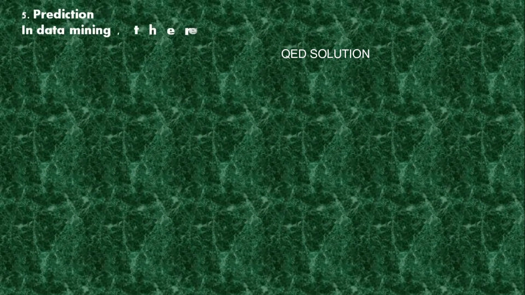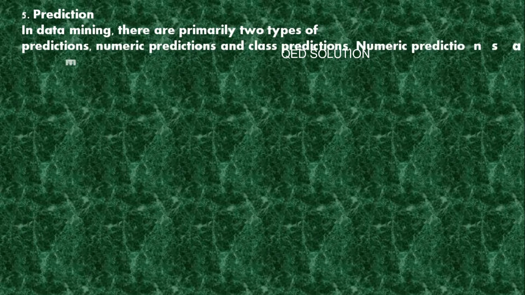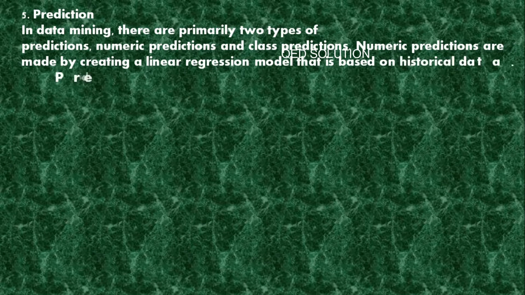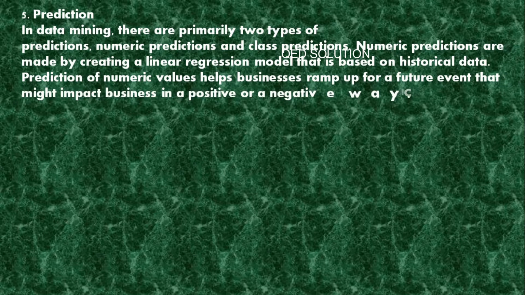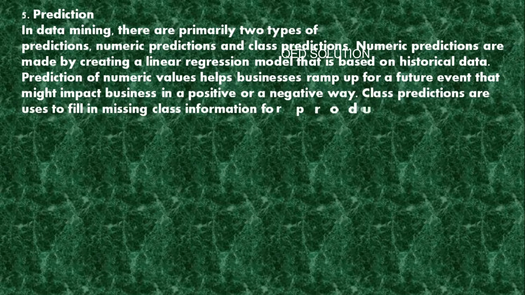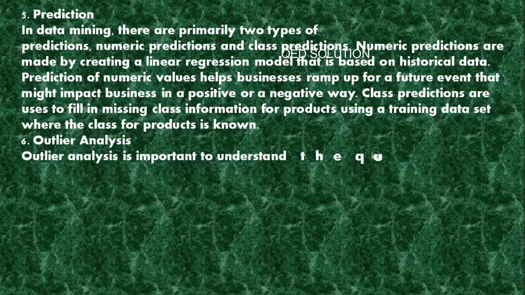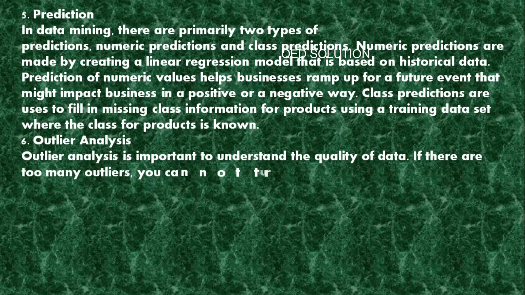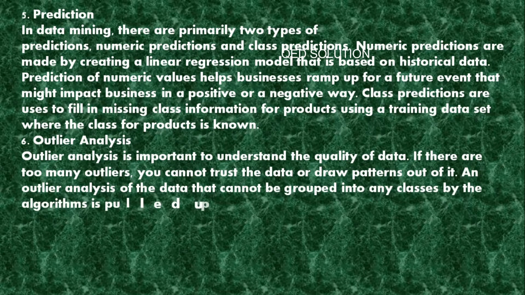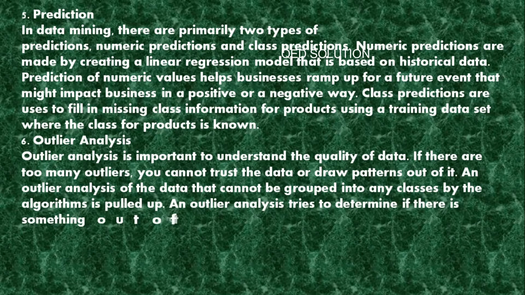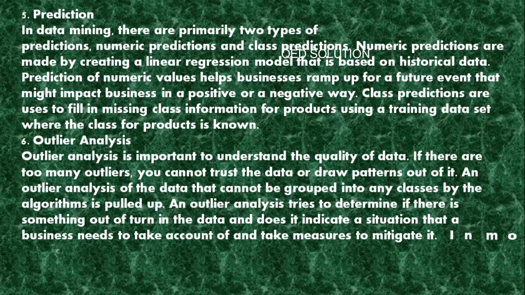5. Prediction. In data mining, there are primarily two types of predictions: numeric predictions and class predictions. Numeric predictions are made by creating a linear regression model that is based on historical data. Prediction of numeric values helps businesses ramp up for a future event that might impact business in a positive or a negative way. Class predictions are used to fill in missing class information for products using a training data set where the class for products is known.